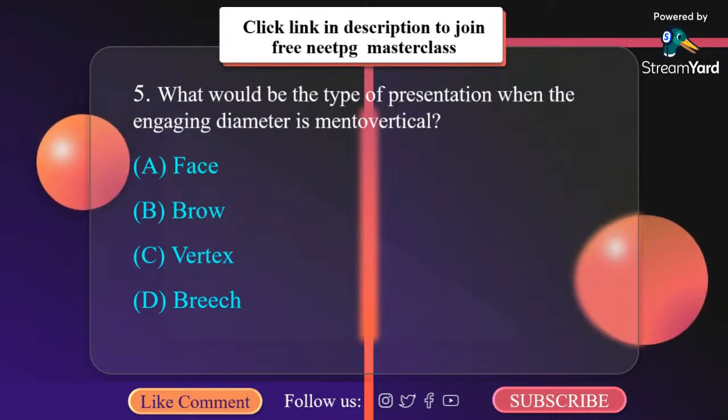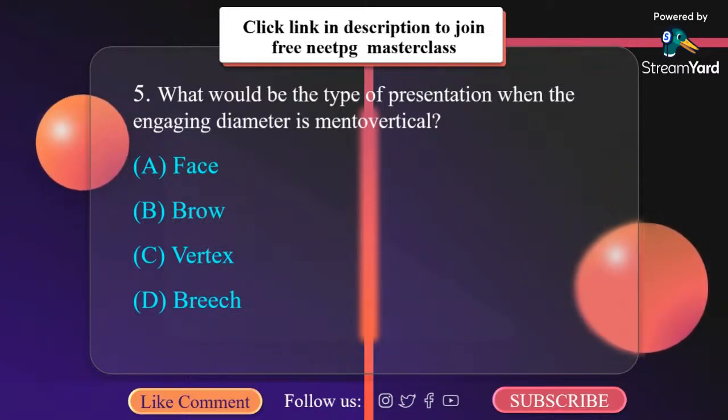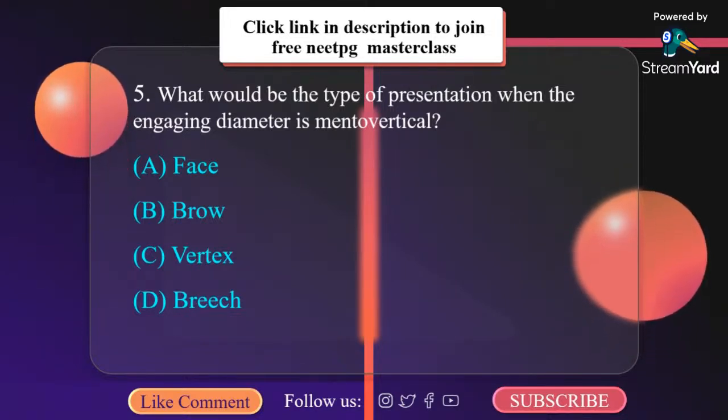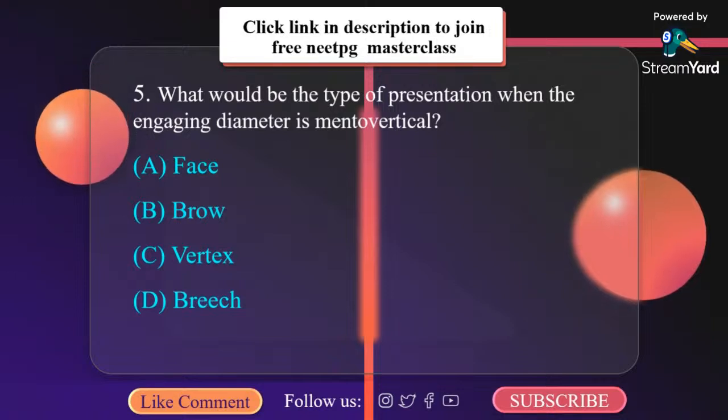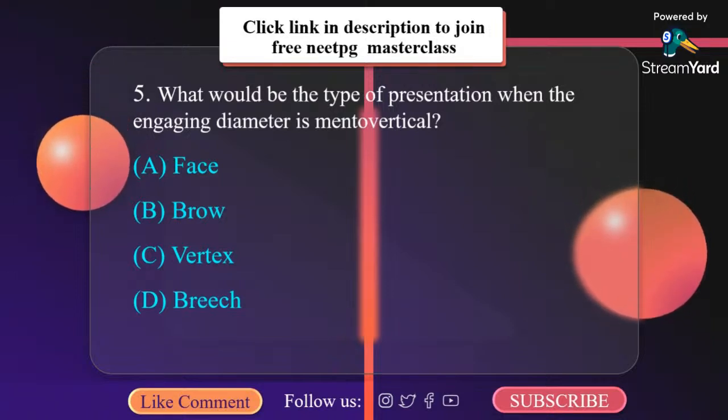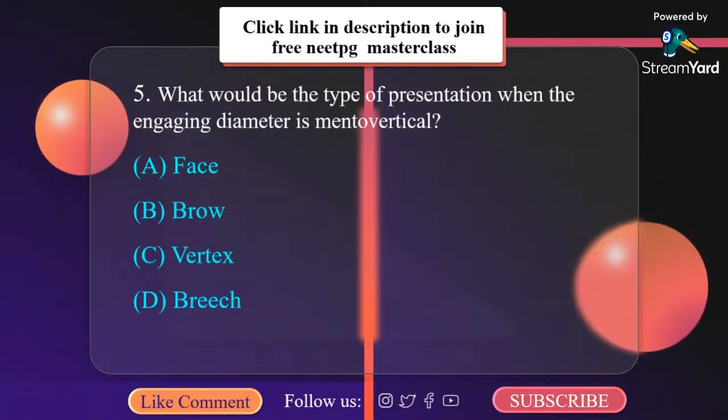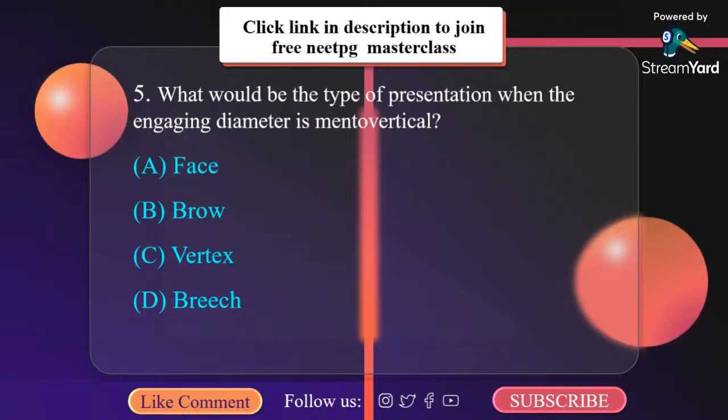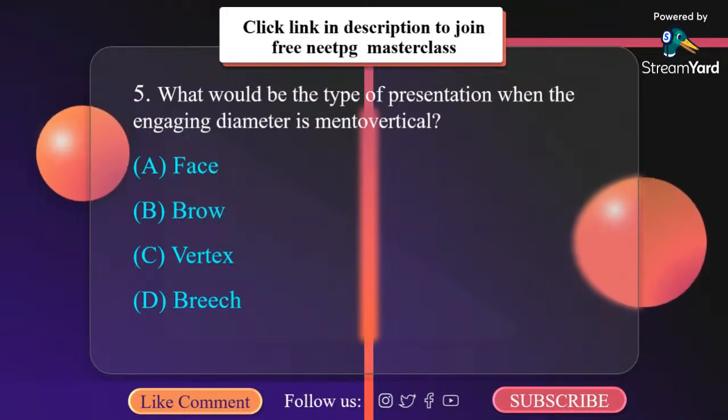What would be type of presentation when engaging diameter is mento-vertical? A, face, B, brow, C, vertex, D, breech. What happens in brow presentation? The engaging diameter is mento-vertical, that is 14 centimeter.